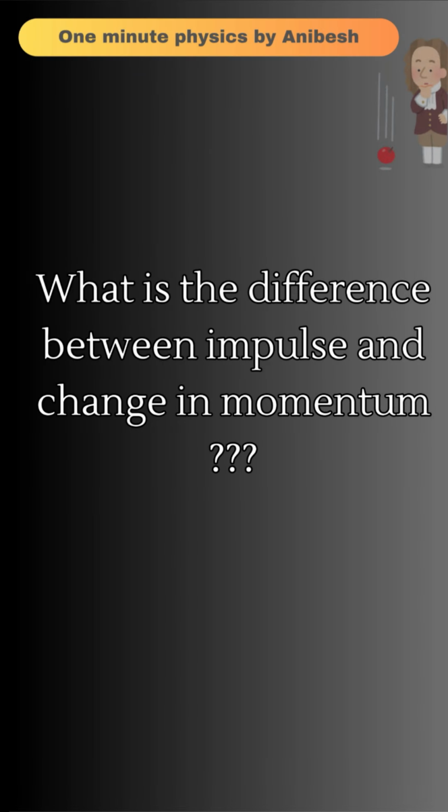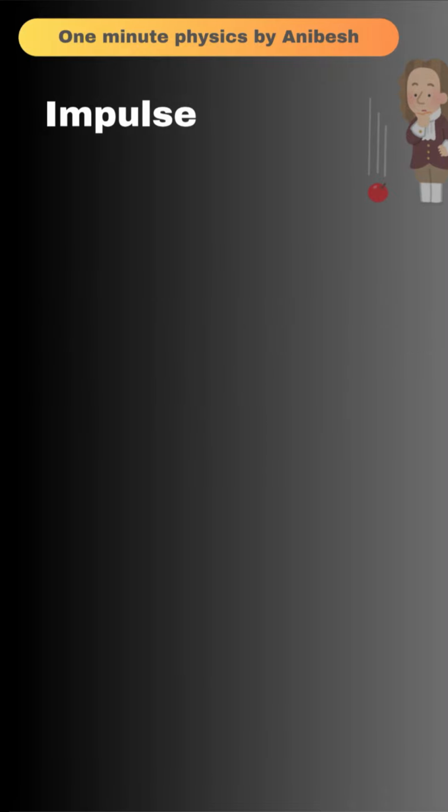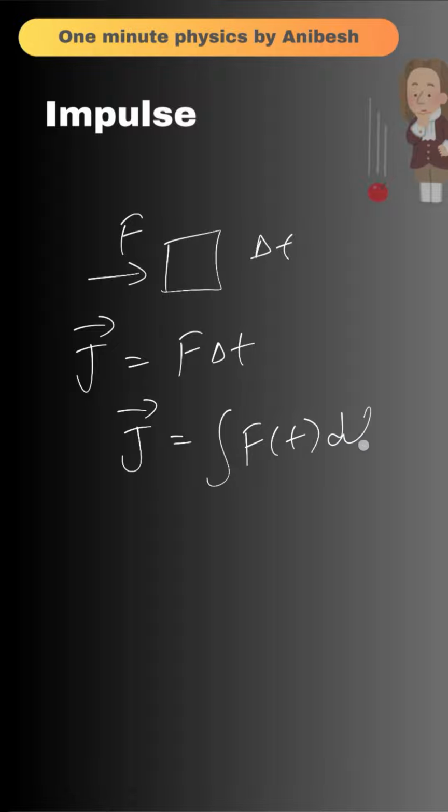So hey everyone, today we're going to discuss the difference between impulse and change in momentum. So what is an impulse? Let's say there is a block and we are applying a constant force F for a time interval delta t. Now impulse is defined as the product of force and the time for which it is acting. Now if the force is variable, we can write J vector as the integration of F as a function of time, dt, from time interval t1 to t2.